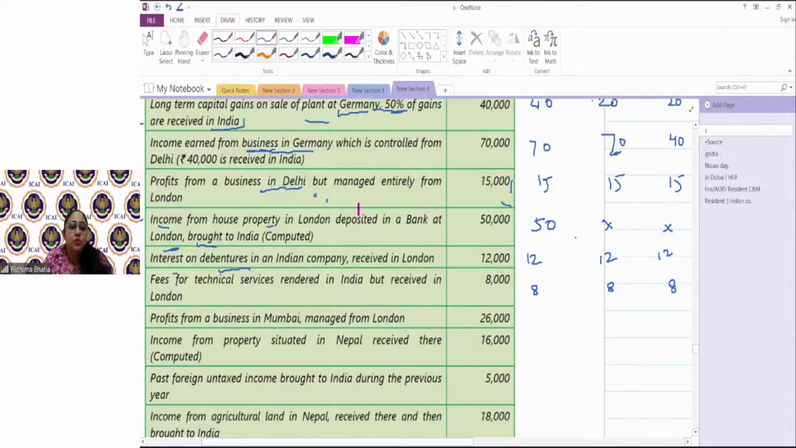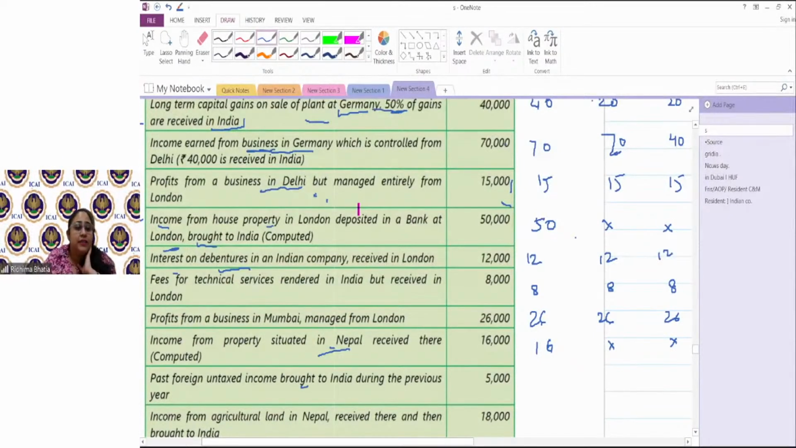Profits from a business in Mumbai managed in London. Simple, brother, the business is in Mumbai, so it would be taxable completely, 26,000. Income from property situated in Nepal, received there. The property is in Nepal and it is received there. Income is not coming from an asset in India, so it would be taxable only in the hands of a resident and not in the hands of RNOR or NR.